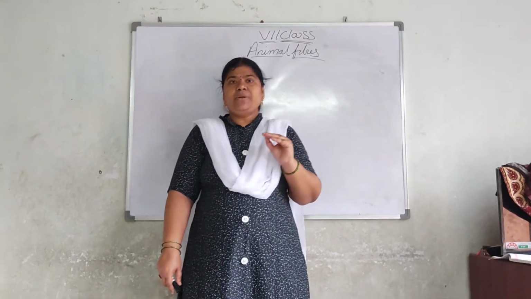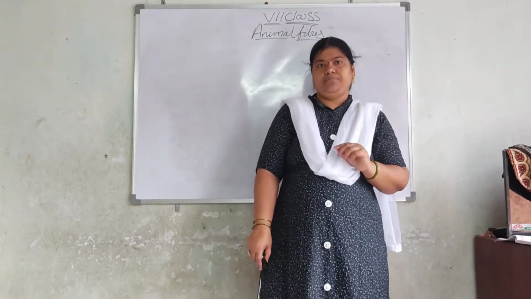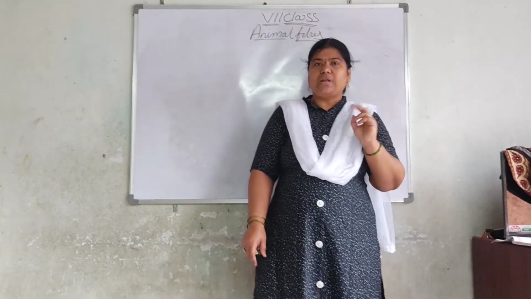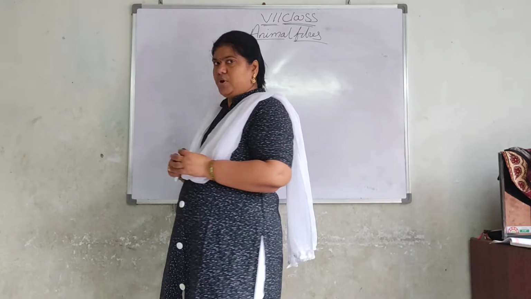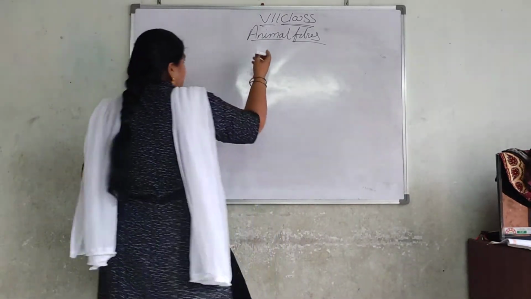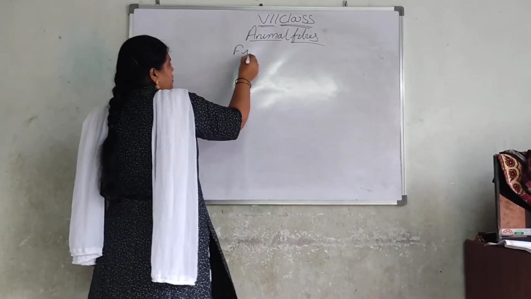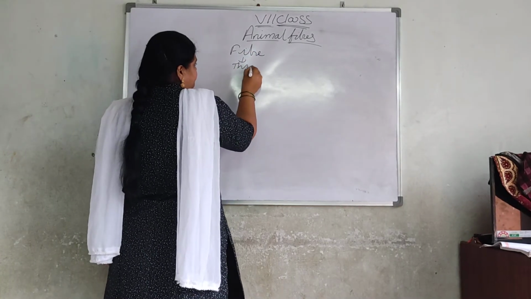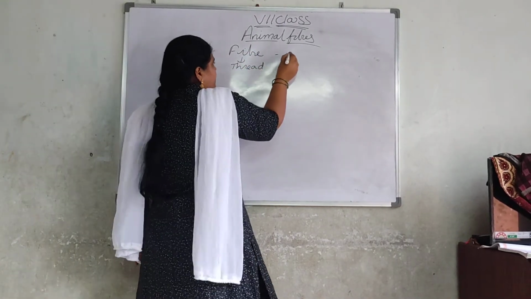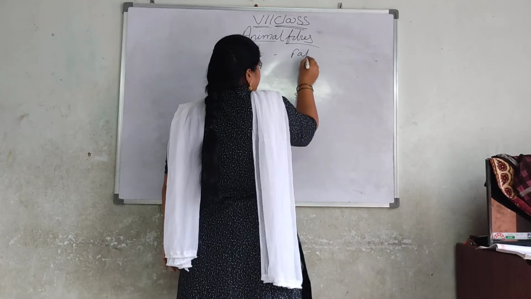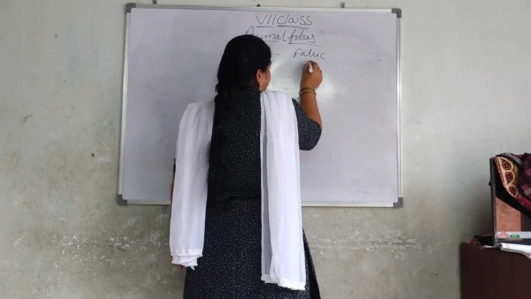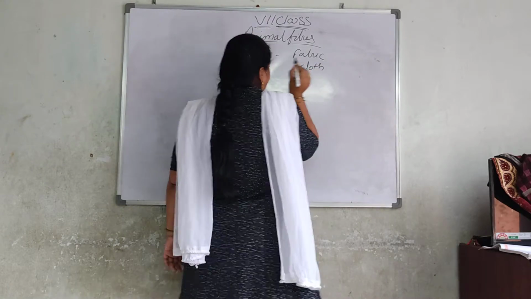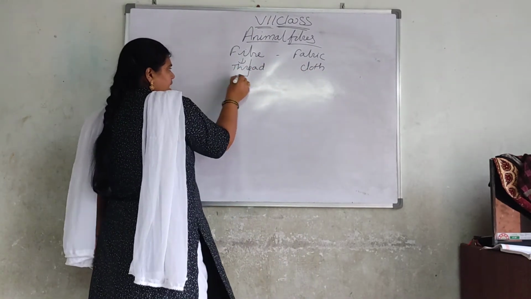Then how many types of fibers are there? There are 2 types of fibers. What is meant by fiber? Fiber means thread. Fabric means cloth. How many types of fibers are we having?